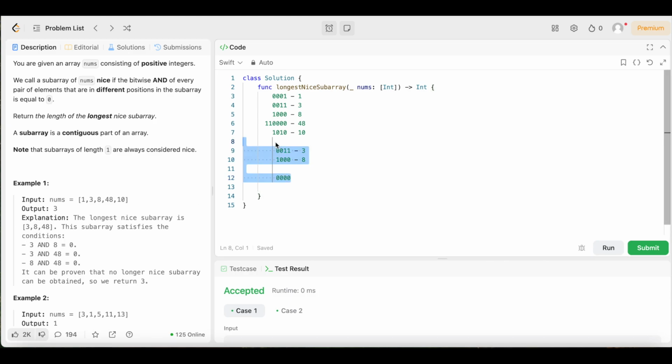Now let's do 3 and 48. So we had the 3, then we had the 48.